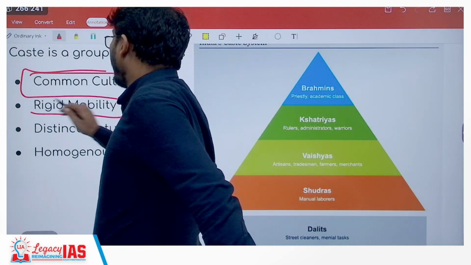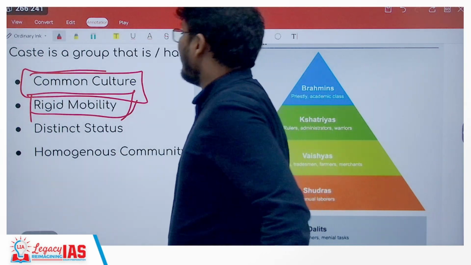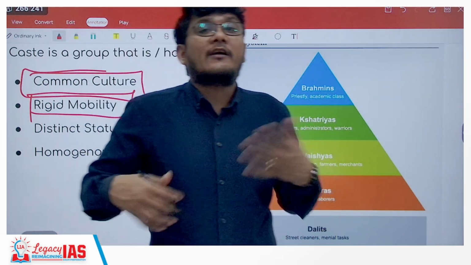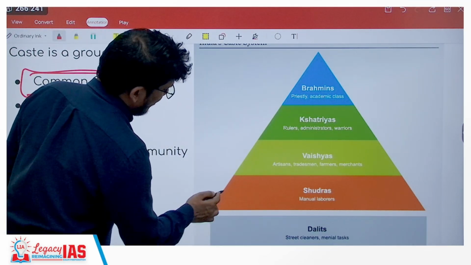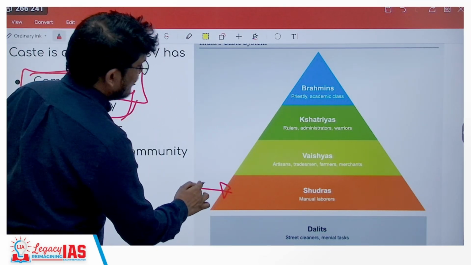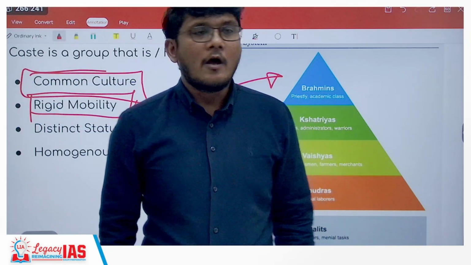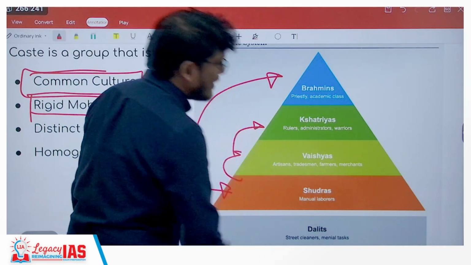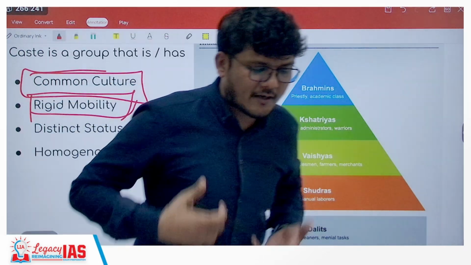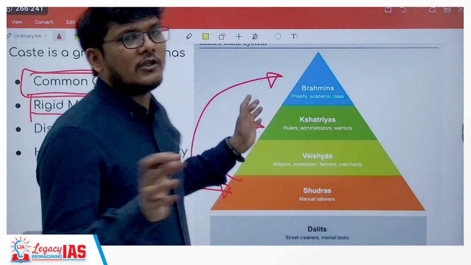The rigidity will be there in mobility. That means it is very difficult to have mobility, in the sense that someone from this level will find it very difficult to reach this level, and may never reach at all. From here to here might happen, that too is very difficult, as there will be no acceptance by society.